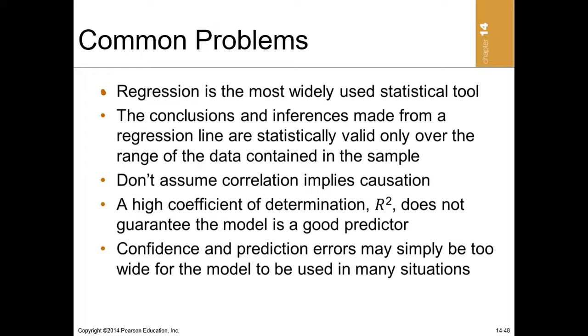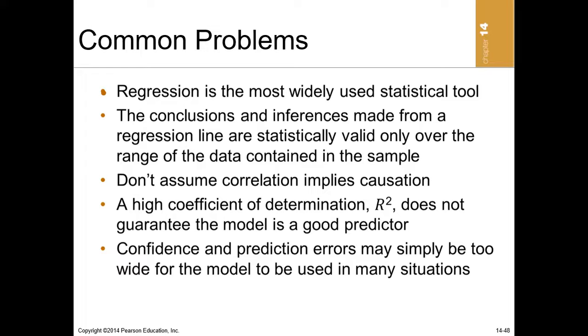That is why sometimes in regression output, you see adjusted R-square, which adjusts for any unnecessary noise in the R-square. Most of the time, for research purposes, people normally use adjusted R-square, not the R-square itself, because it controls for any unnecessary noise. Then finally, confidence, prediction and errors may simply be too wide for the model to be used in many situations.